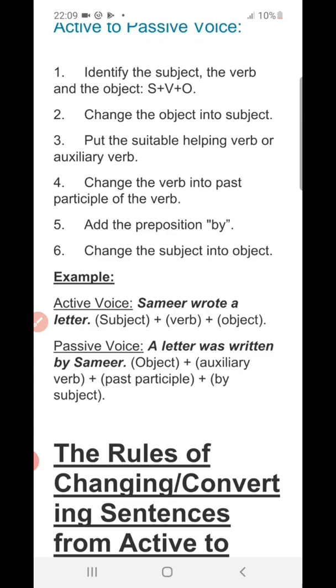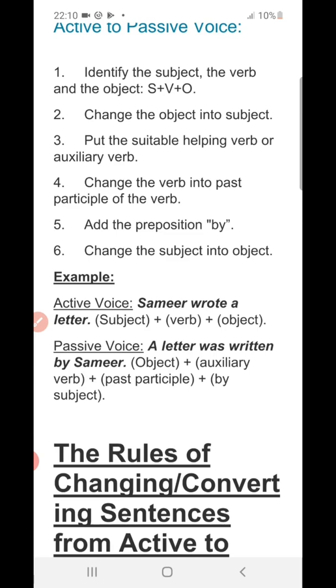So here students, we can see that while the conversion takes place from active to passive, the tense will not change. Means the tense is going to be the same. So here the simple past has been given over here. So the passive voice will also have the past form of the sentence. Whatever tense is given in the active voice, the tense will be the same in the passive voice too.